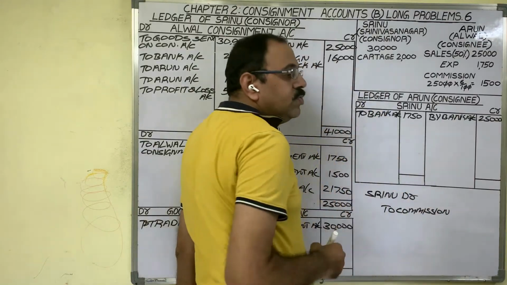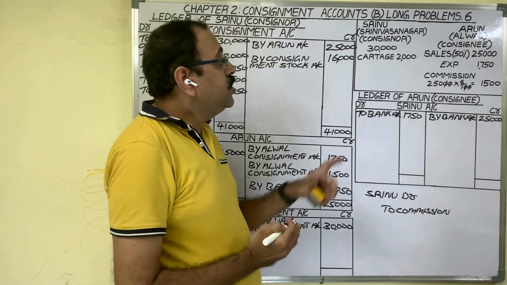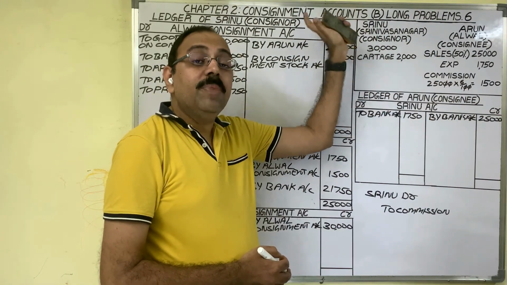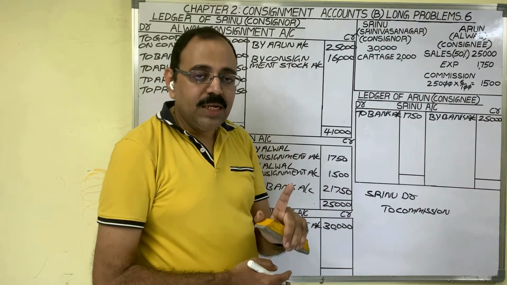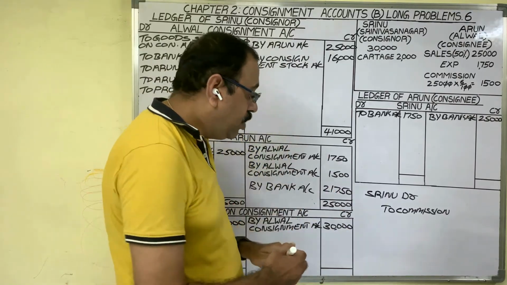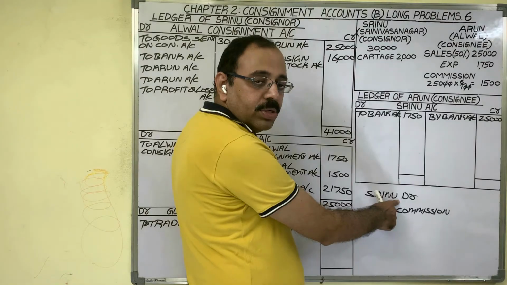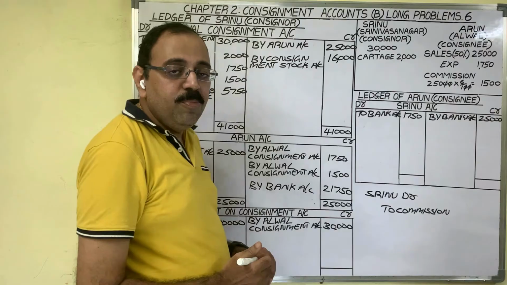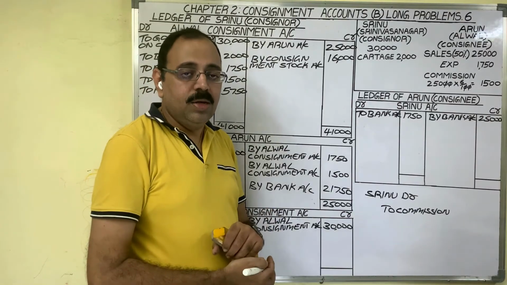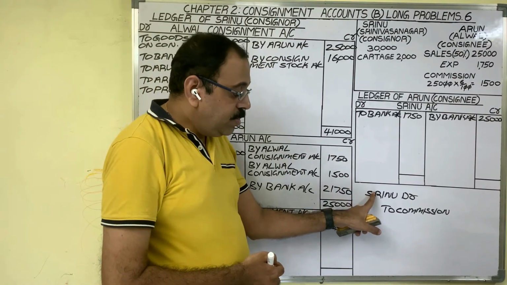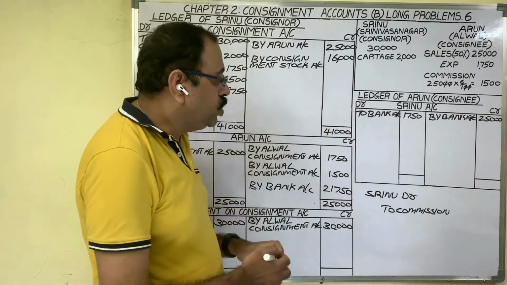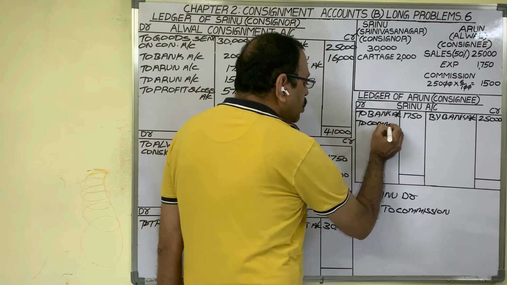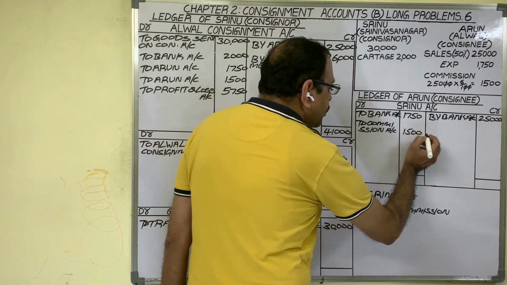From whom he has to receive this commission? From Srinu. So for commission amount also, Srinu is becoming a debtor. Debtor means asset. Asset shows a debit balance. Therefore, we should debit Srinu account. This is the entry for commission in consignee's books. Narration being commission is receivable. Srinu account is debited. So in Srinu account, debit side we should post. What to write? To commission account 1500 rupees.